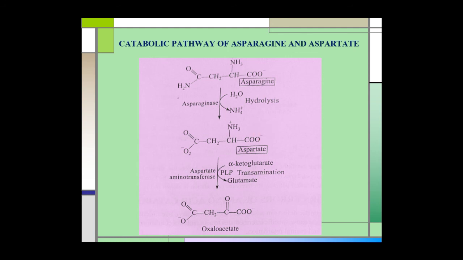Thus, we see how different amino acids are degraded through dehydrogenation, decarboxylation and other reactions to produce a portion of their carbon skeleton in the form of 5 central metabolites, and these metabolites then enter the citric acid cycle. Through this citric acid cycle, they are completely oxidized to carbon dioxide and water.